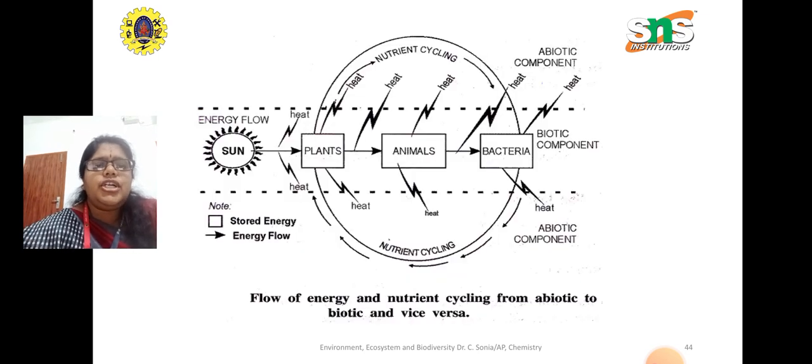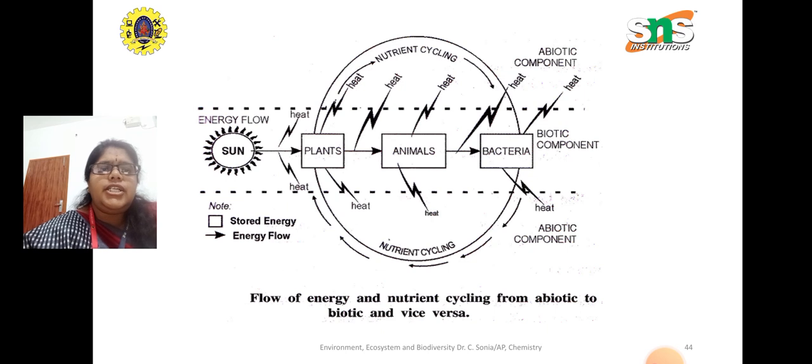You can see over here the flow of energy and the nutrient cycling from abiotic to biotic and vice versa. So this is one more diagram to make it clear how there is a flow of energy from the sun and on through plants, animals and bacteria, and in each step there is loss of heat.